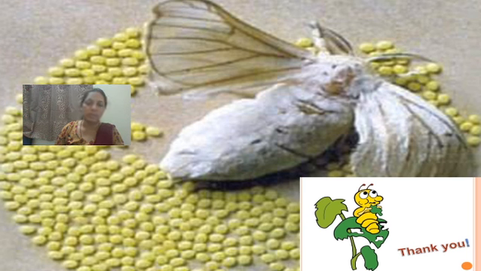These are the eggs laid by the female. And I think all concepts related to silkworm rearing, diseases of silkworm, and the silkworm industry have been covered in a short period of time.